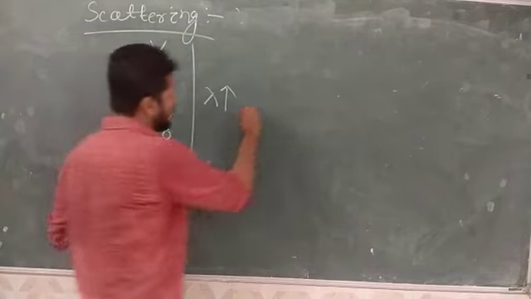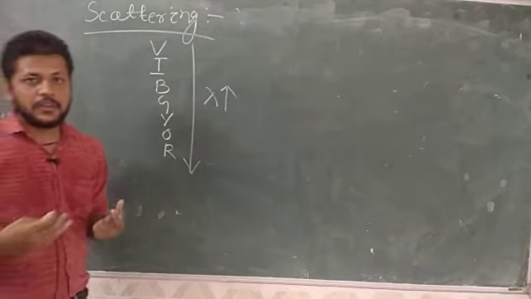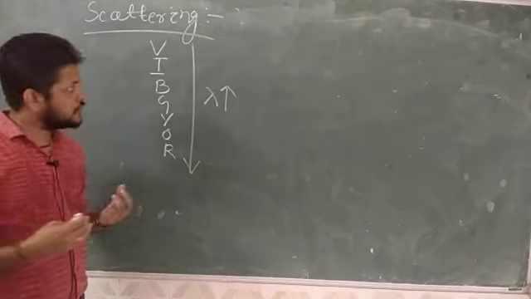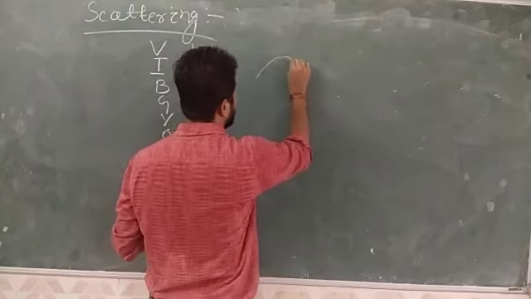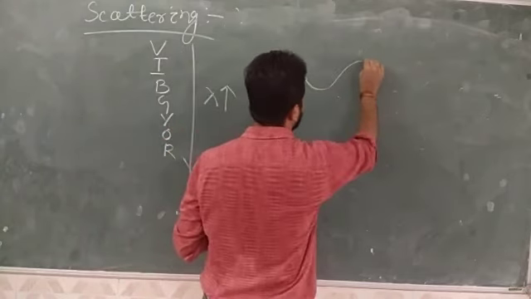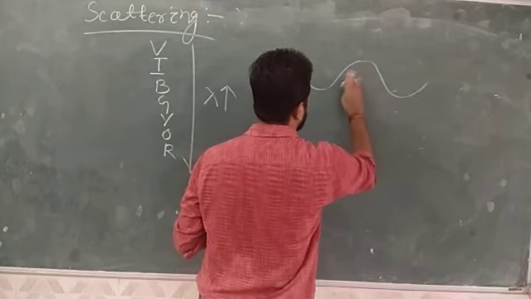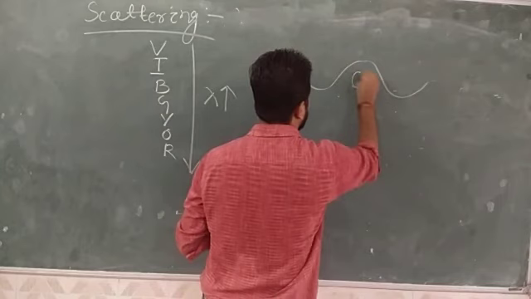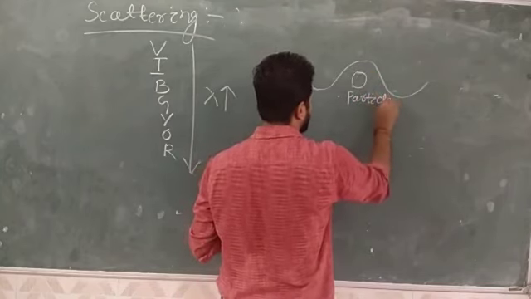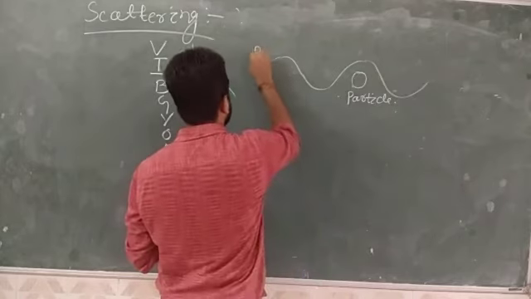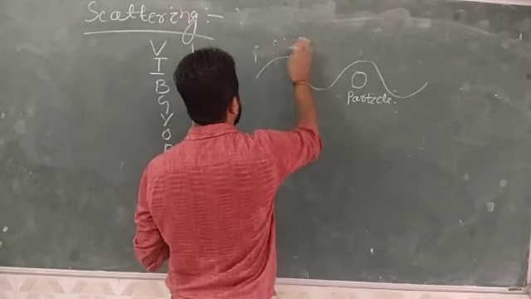Then when this white light is coming, inside the atmosphere there are small particles present. So you can see here, suppose this is your red light and this is your particle which is present in the atmosphere.